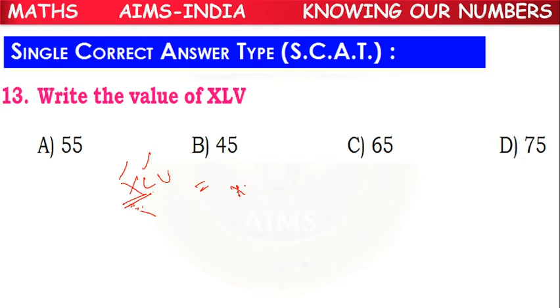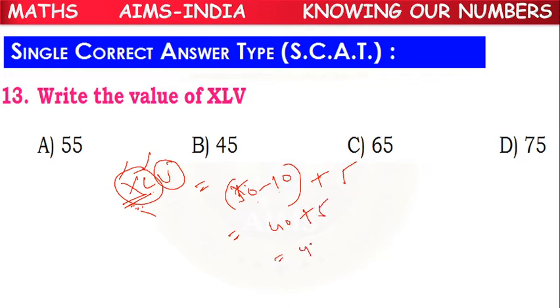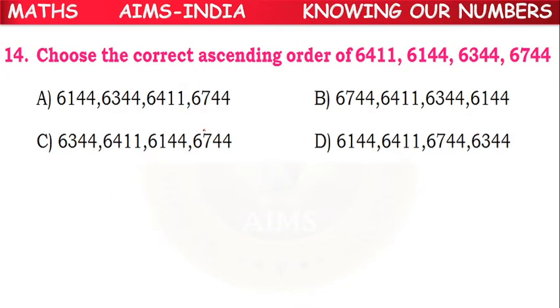So 50 minus 10 plus V stands for 5. These two subtraction, with the third one addition. Like that we have to do 50 minus 10, 40 plus 5, 45. So 45 is the correct answer. B option is the correct answer.